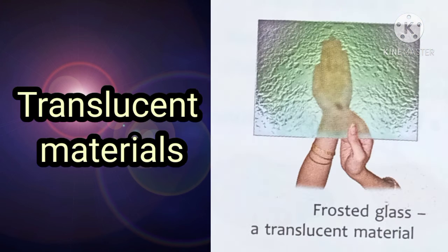Next one is translucent materials. A material which allows light energy to pass through it only partially is called a translucent material. For example, ground glass, muddy water, smoke, dust-filled air, fog, mist, etc.